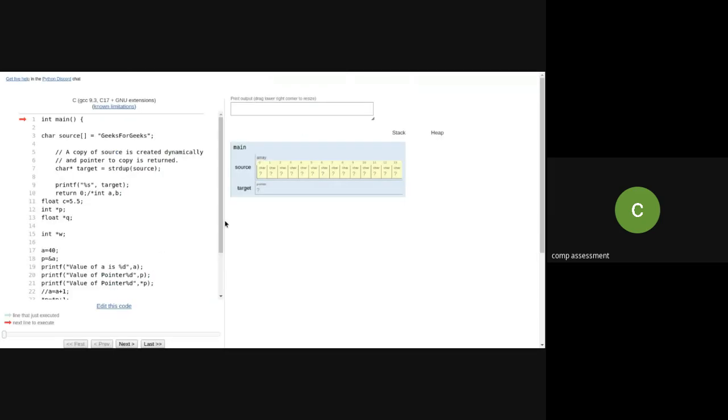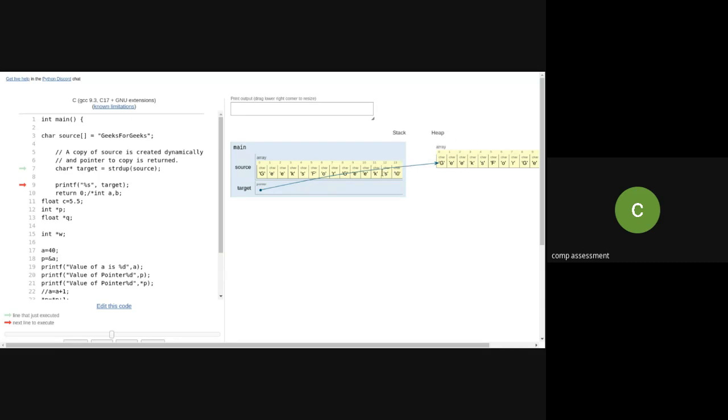It will take time. So see, next. It is creating a source array of characters. It stored that particular string. Now it created a target pointer, and when I'm saying string duplication, automatically see the difference. With a string duplication, it is creating, it allocates a memory on the heap.